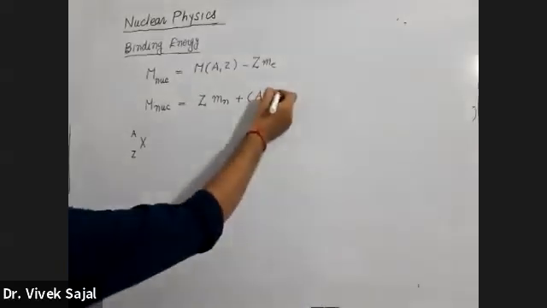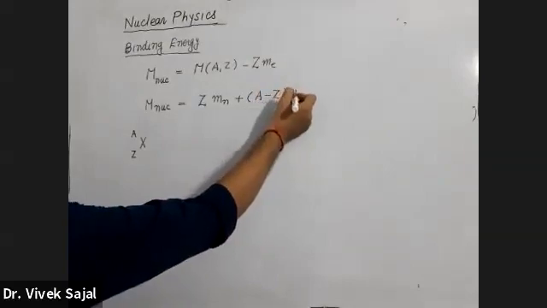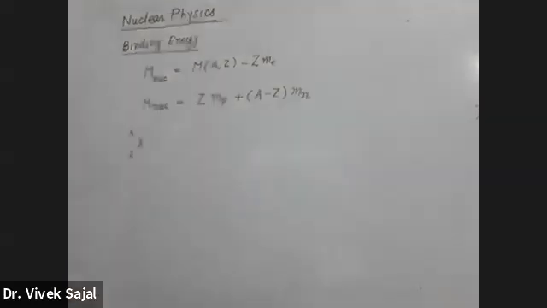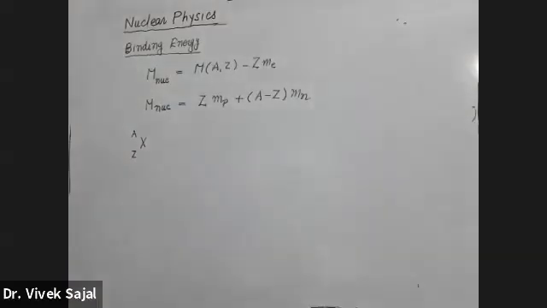Sir, the board is not clear. Okay, abhi theek karta hu. This is mass of neutron, this is mass of proton. One minute please. Now it is correct.